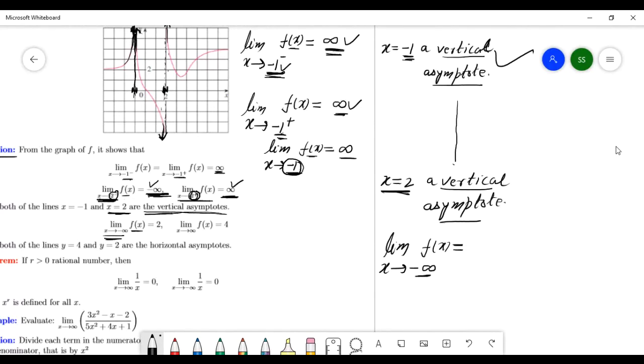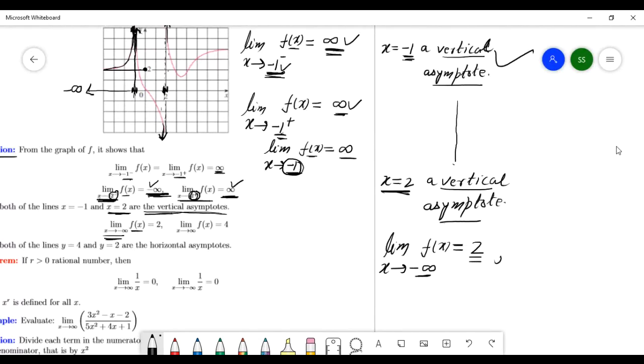x approaches minus infinity, and the f(x). So x is going this way, minus infinity. And the function, where? The function is here, at this line. And what is this line? See this function coming here, at this line. And this line is what? This is 2. See this. This is equal to 2. Right? So this is equal to 2 here.